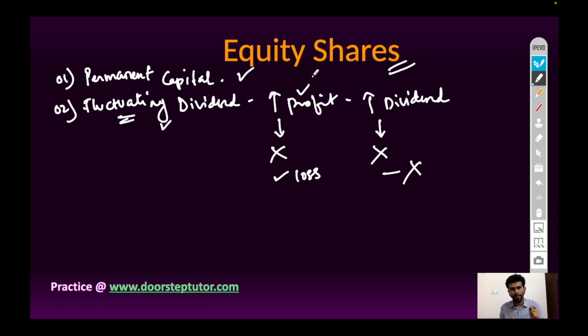If the profit of the company is more in a particular year, the shareholders will get more dividend. If the company earns less profit in a year, then shareholders will get a lesser proportion of dividend. And if the company has no profit, no dividend will be provided to equity shareholders. And if the company suffers loss, then also no dividend will be distributed among equity shareholders. And the rate of dividend will be different in each year.